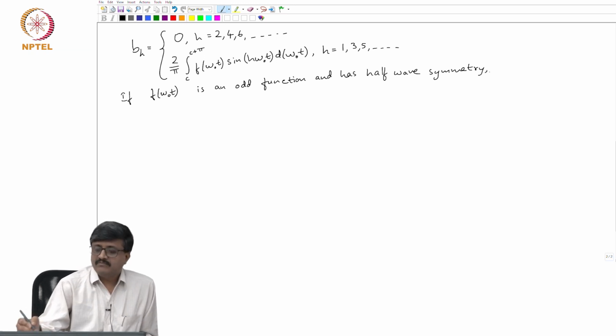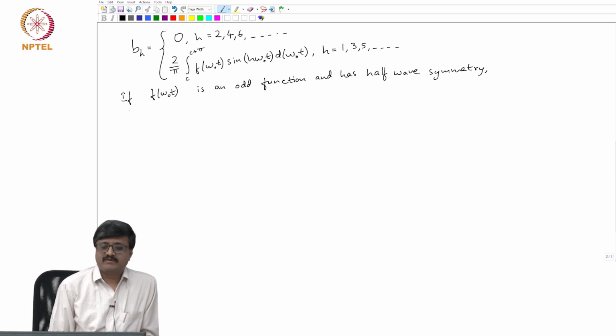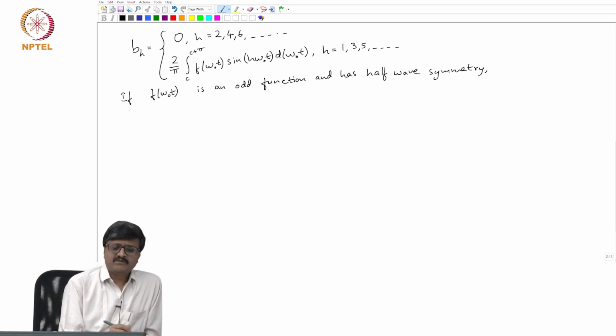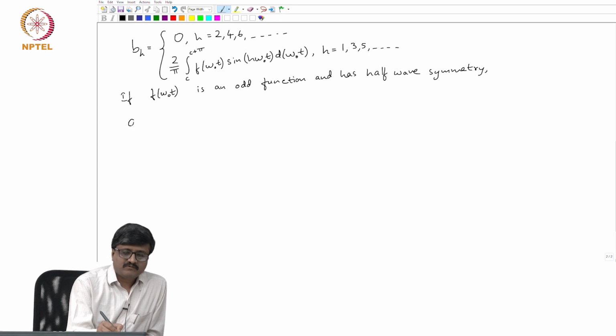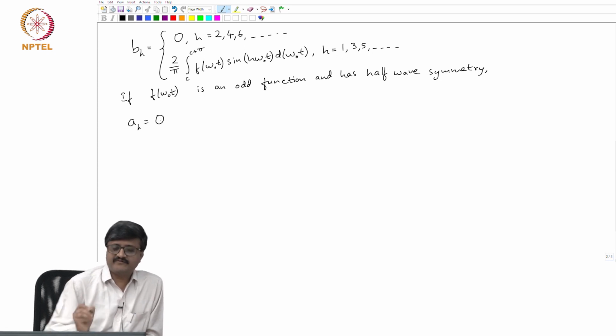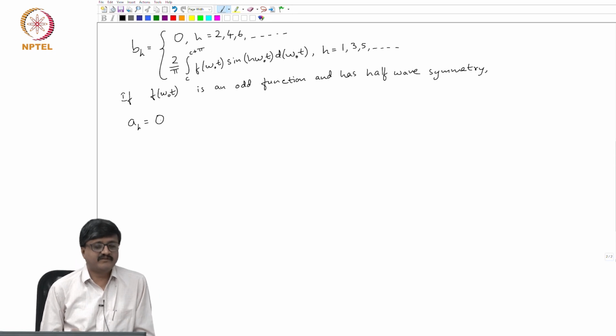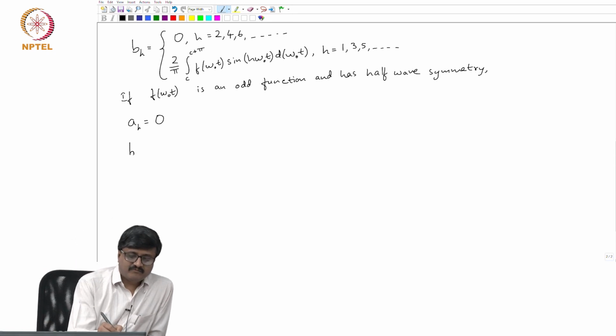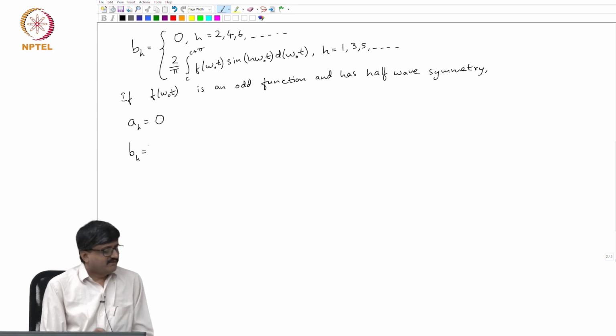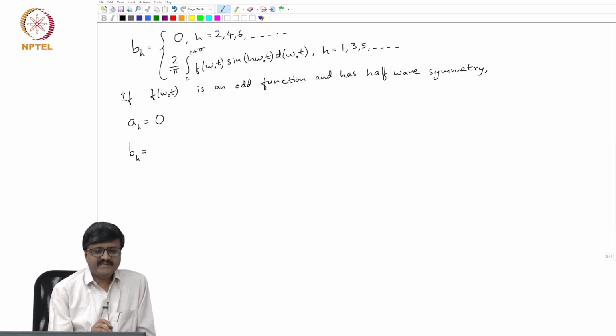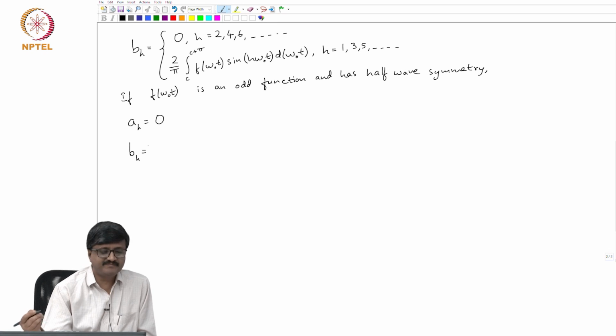then in this case what is a_h? We know that for an odd function a_h is 0. And what about b_h? Since it has half wave symmetry, for even values of h, b_h is 0.